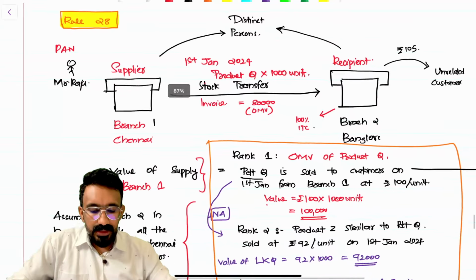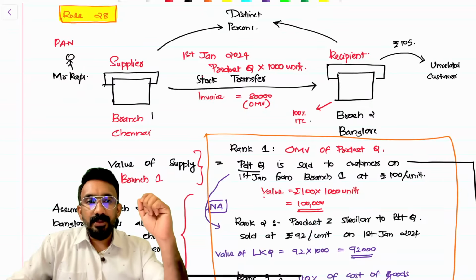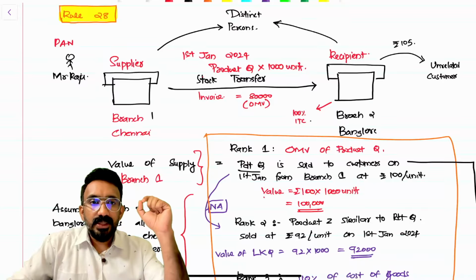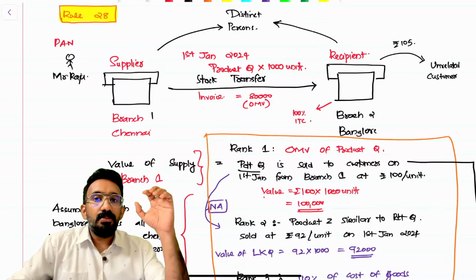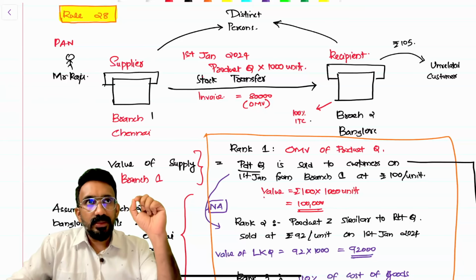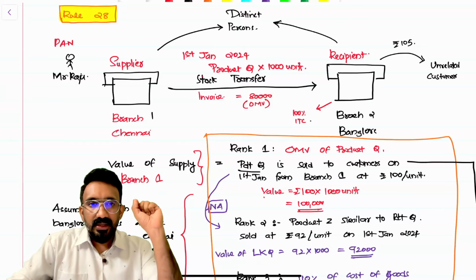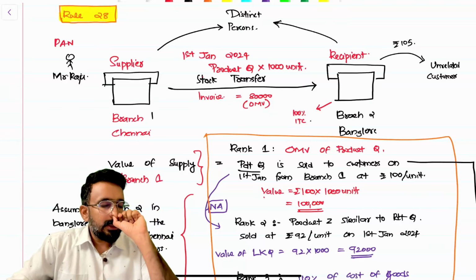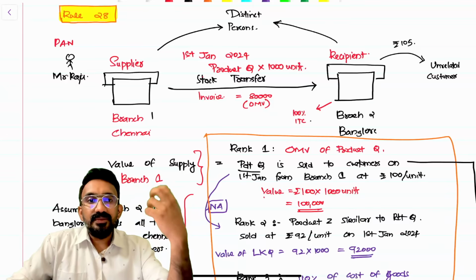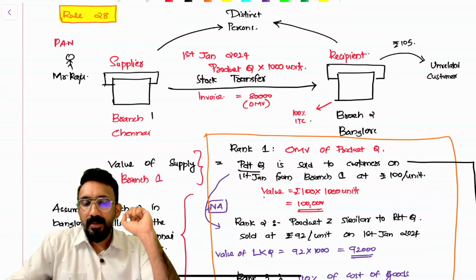Now let's look at rule 28. Rule 28 is applicable when the supply is happening between related persons or distinct persons. Both of them are covered under para 2 of schedule 1. Para 2 of schedule 1 says that if the supply is between distinct persons or related persons, it's a supply even without consideration. Now, without consideration, if it's a supply, how do I determine value? Apply rule 28.